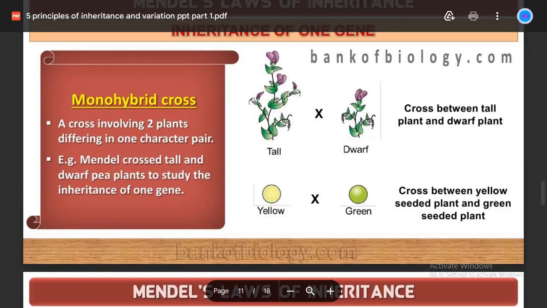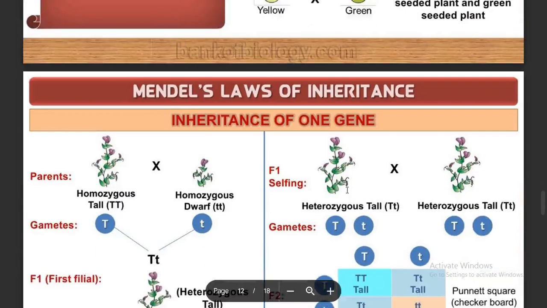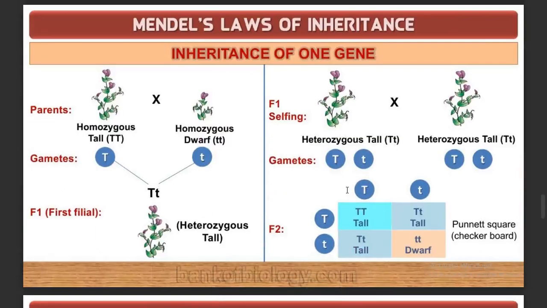Mendel crossed the tall and the dwarf pea plant and studied the inheritance of one gene. Similarly, he made a cross between the plant having yellow color seed and a green color seed. Yellow is the dominant seed color, green is the recessive seed color. Using that he made a cross. Now let's see the results.